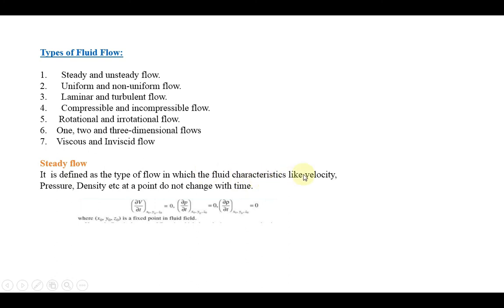So steady flow means the parameters do not change with time. Whatever the time changes, the parameter is constant. So that type of flow is called steady flow. See here they have taken velocity. So the change in velocity with respect to time is equal to 0. That is, there is no change in the velocity as time changes. It's always constant. Here rho is density. Again, the change in density with respect to time is 0, meaning there is no change. Similarly pressure. So when the parameters are constant with respect to time, the type of flow is called a steady flow.